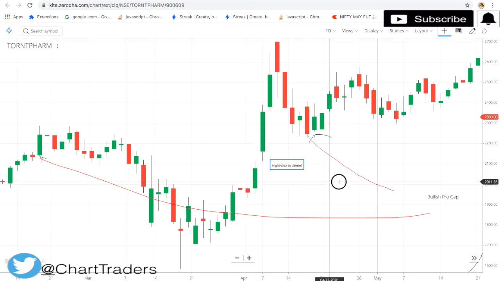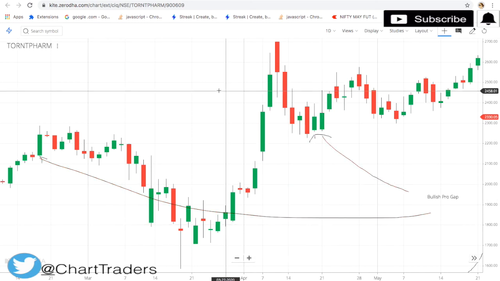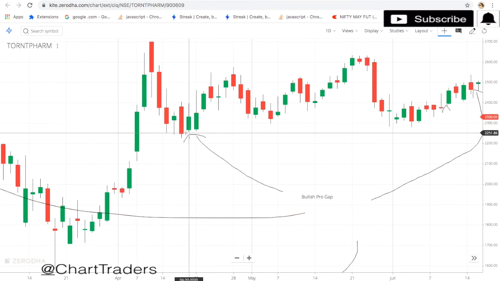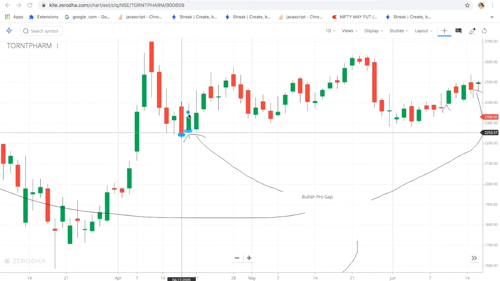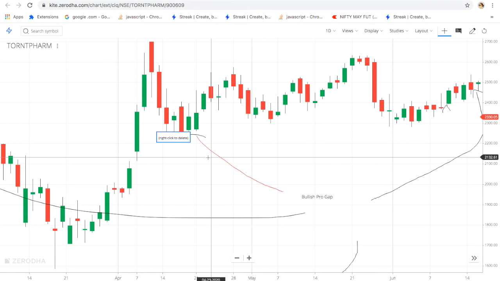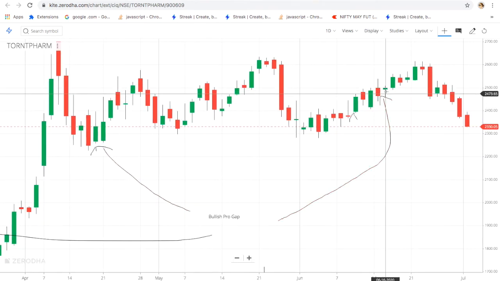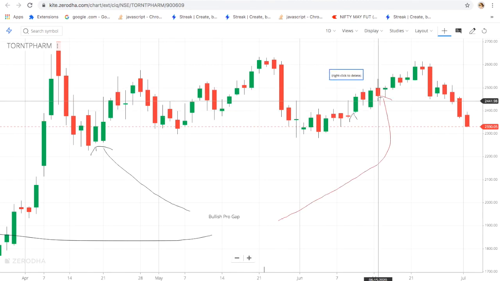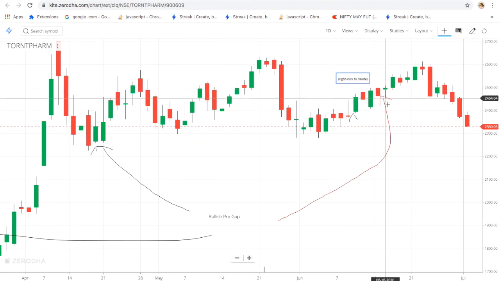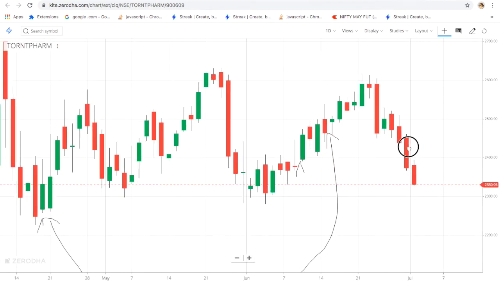Second, here also you can see at this point open is higher than the previous close, and on that day there is a green candle. Here also we can see the open, then we have minor movement, then it takes support at this point, but it's not an actual one. It is known as a pro gap, but it's not actual.